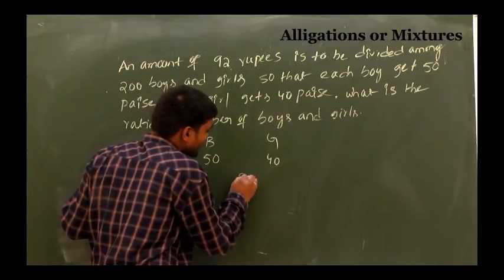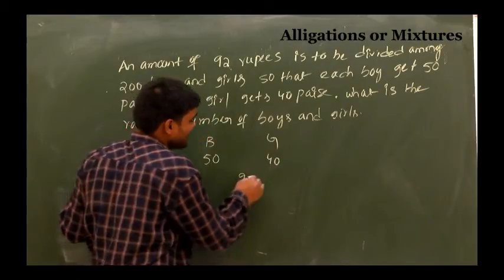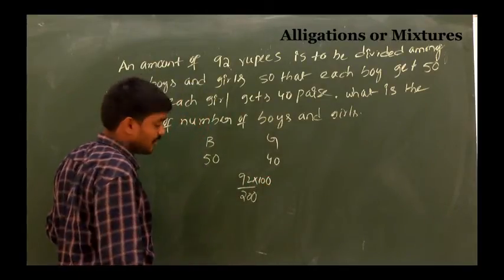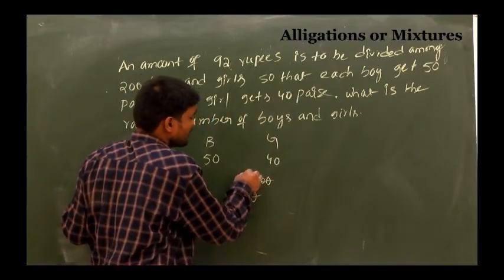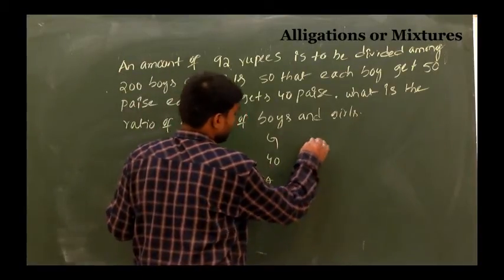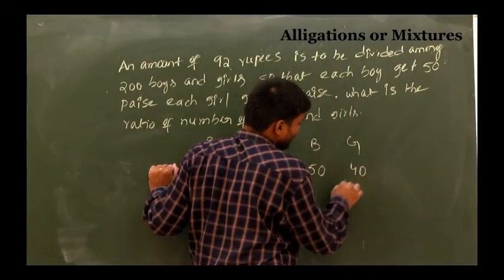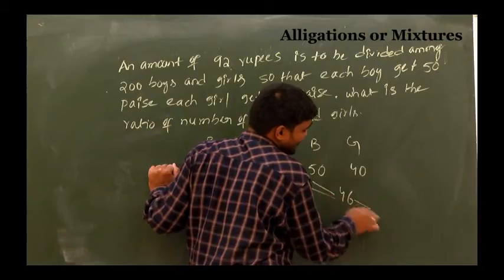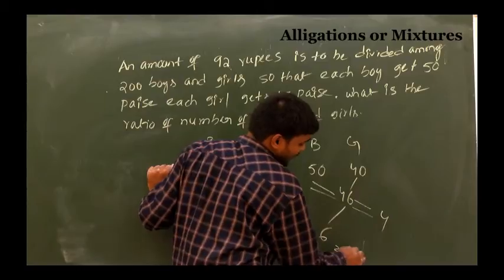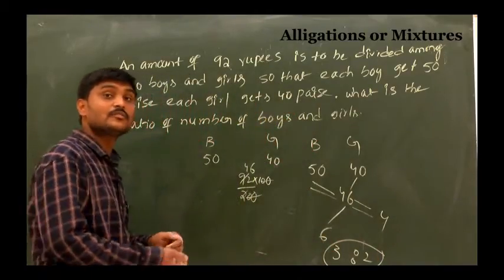So 92 rupees by 200, but convert into paise, so 100 into 92 by 200, that is 46. Boys and girls 50, 40, the mean is 46, so 4 and 6. That means boys and girls are in the ratio 3:2.